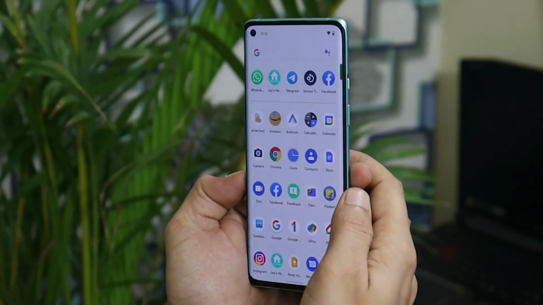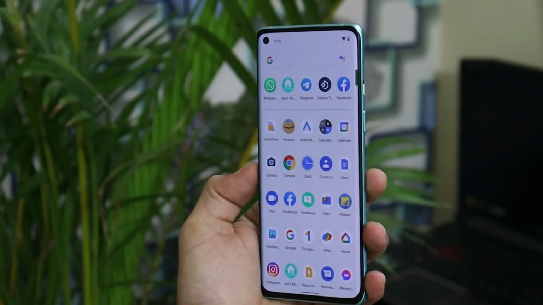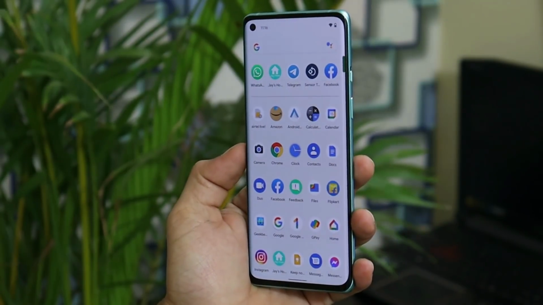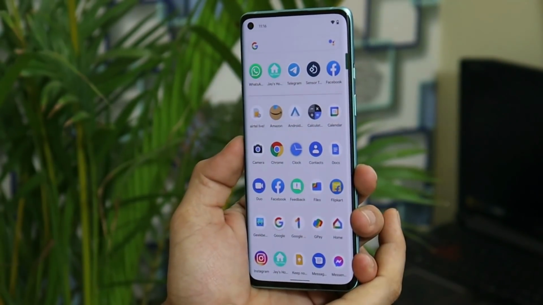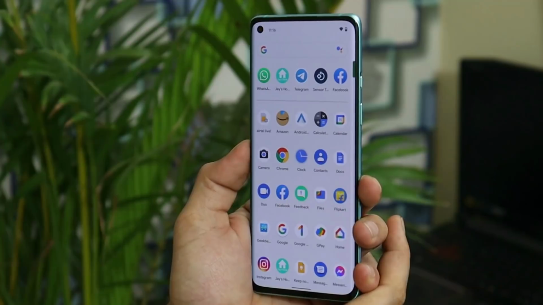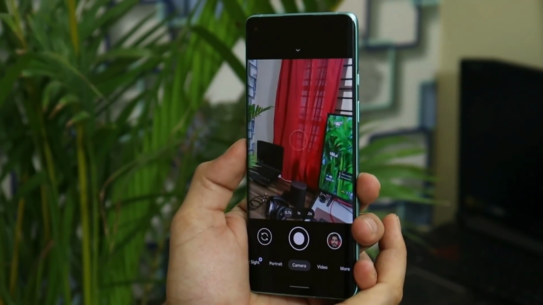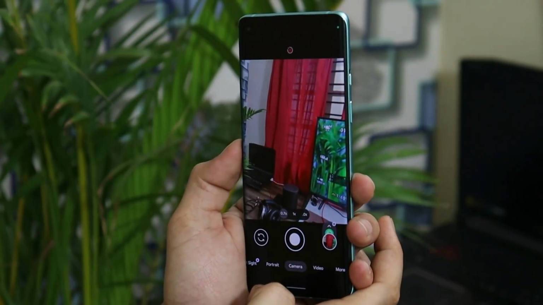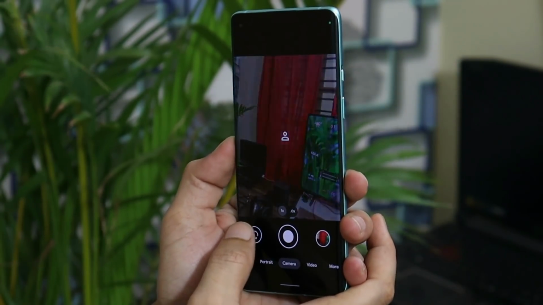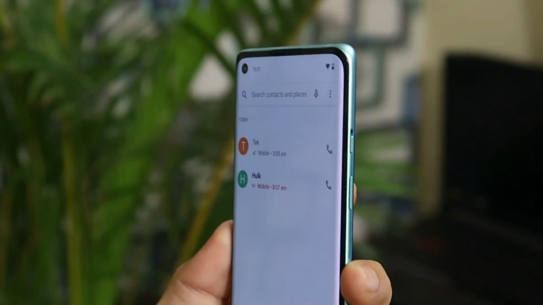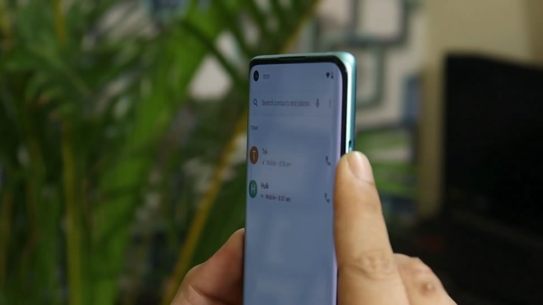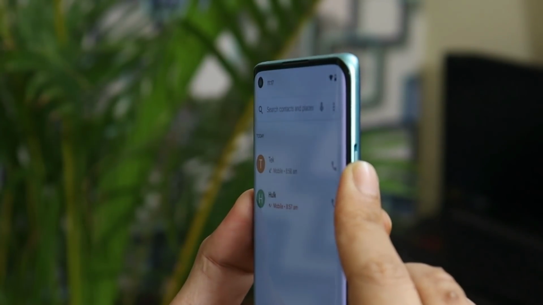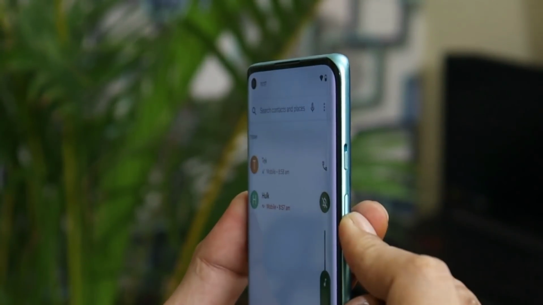Yesterday the camera was completely broken on the OnePlus 8, but soon after that we got a fix and now you can use Google Camera on your OnePlus 8 running Android 12 Beta 2. I'll leave the Google Camera APK in the description below, just install it manually. Here you can see I have the Google Camera and that works fine on my OnePlus 8, including the front and back camera. Basic stuff like calling works fine, and don't expect the alert slider to be working on this build. But still you'll have the option to switch between the ringing modes using your volume panel.